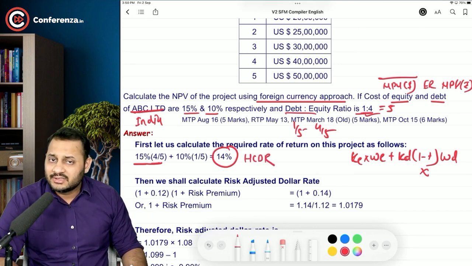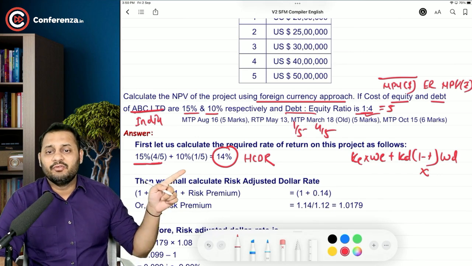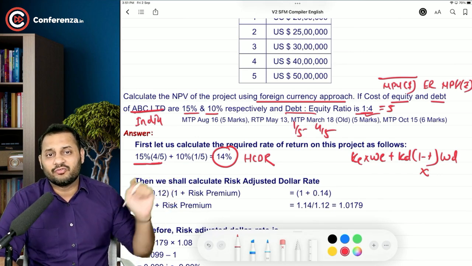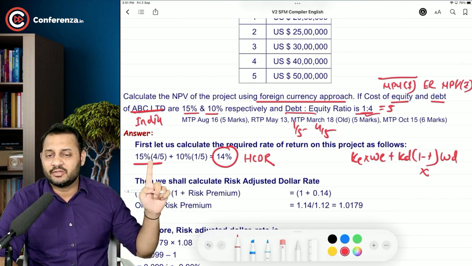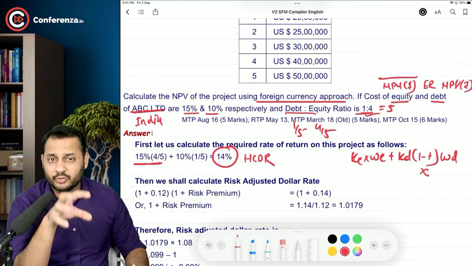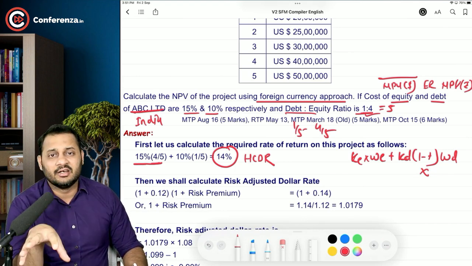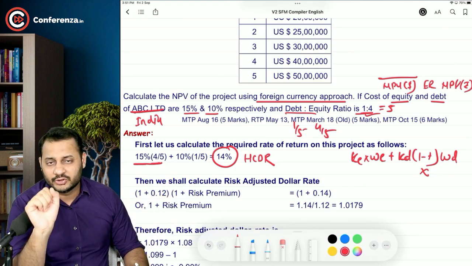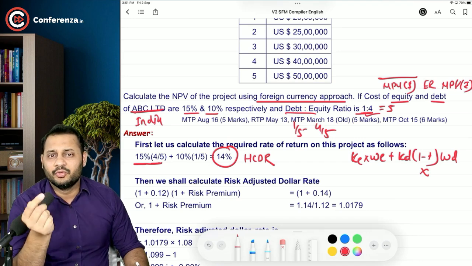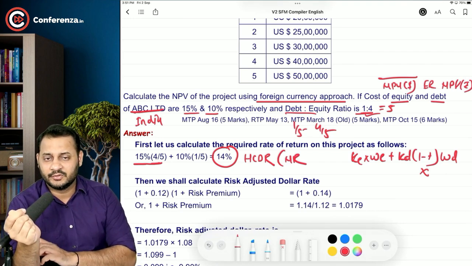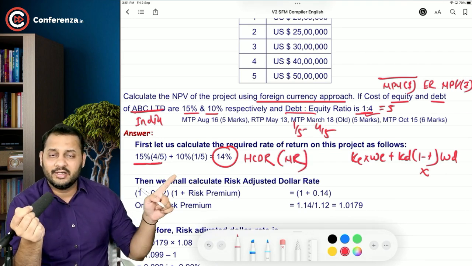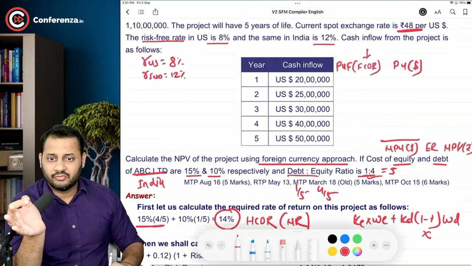If they would have asked us to calculate the NPV using home currency approach now, then we would have discounted all the rupee cash flows at 14%. This is home country discount rate because 15% of the equity and 10% of the debt belongs to India. That means Indian rate. And that's why the 14% is also Indian rate. But what we are going to do now, this will be considered as nominal rate. Okay. So we have the nominal rate of India, 14%.